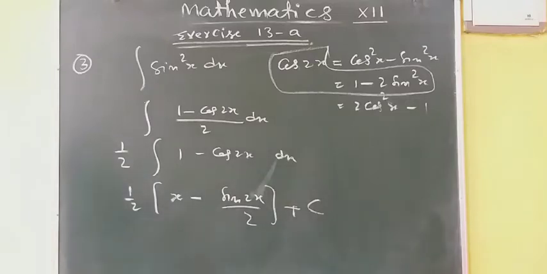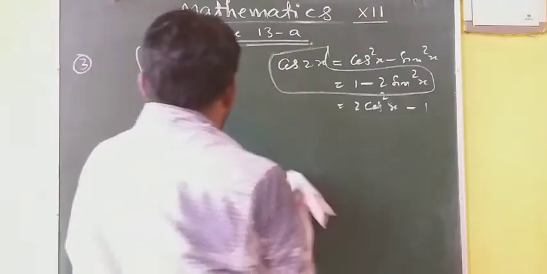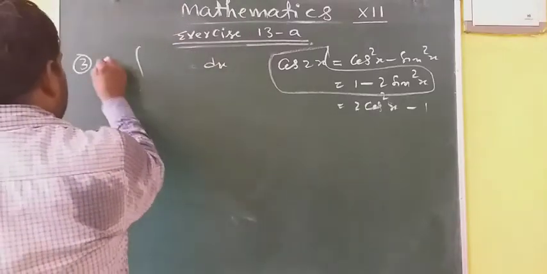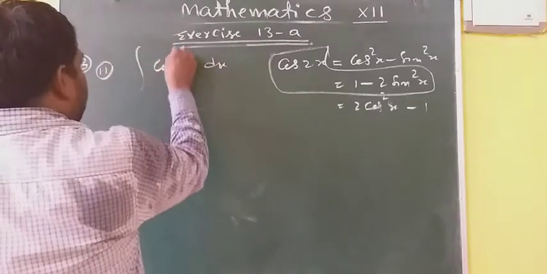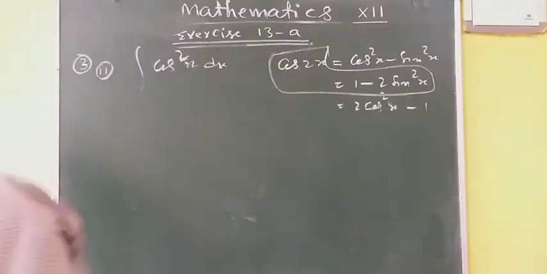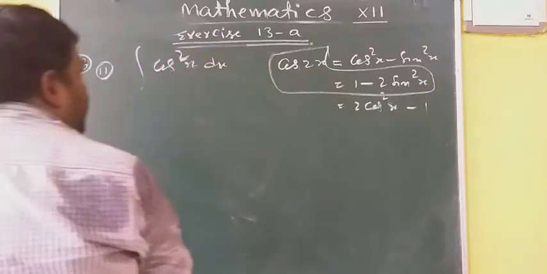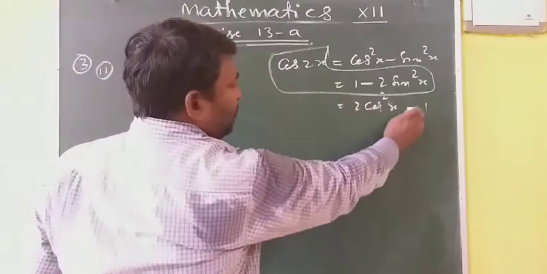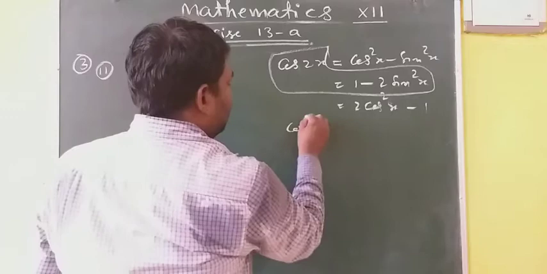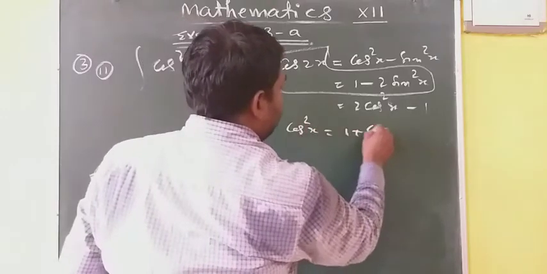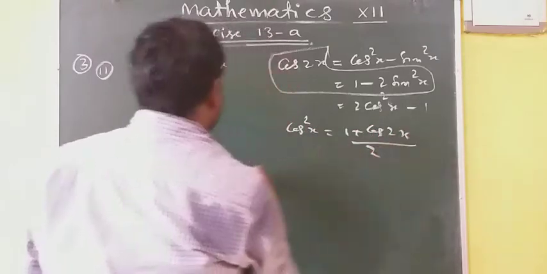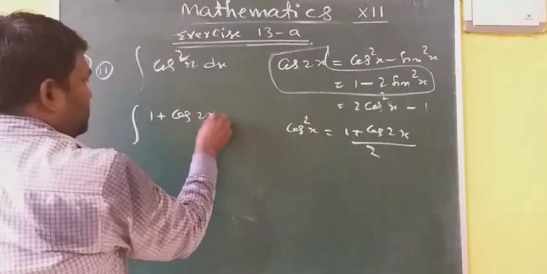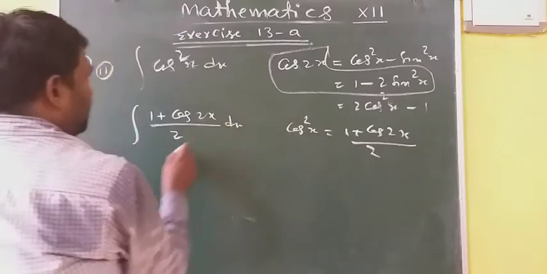Now, integration of cos square x. Second part. Integration of cos square x. How will you do it? See, from the relation cos 2x is equal to 2 cos square x minus 1, therefore cos square x is equal to (1 plus cos 2x) by 2. So putting it here, integration of (1 plus cos 2x) by 2 dx.